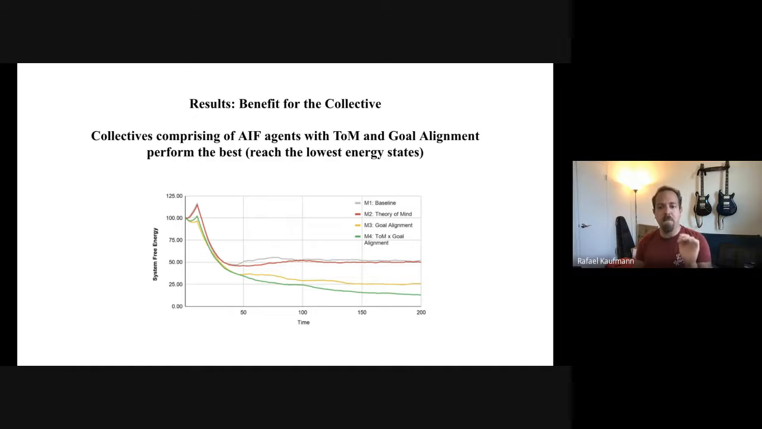So we can say that in model 4, the global system performs inference like an AIF agent. Now, this is an exploratory result, but it opens up exciting avenues for further investigation.